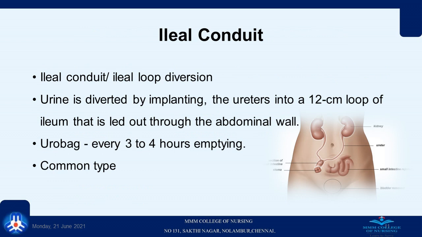Ileal conduit. It is also called as ileal loop diversion. In this method, urine is diverted by implanting the ureters into a 12 cm loop of ileum that is led out through the abdominal wall. The urine which is draining through the stoma will be collected into the urobag. So, the urobag has to be emptied every 3 to 4 hours. This is the quite common type used for the patients.